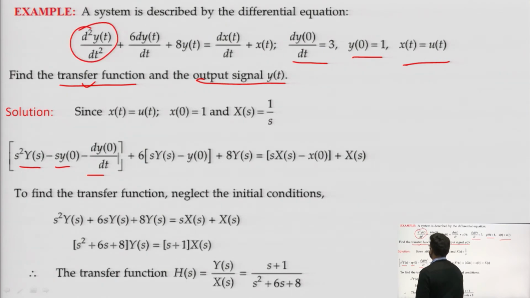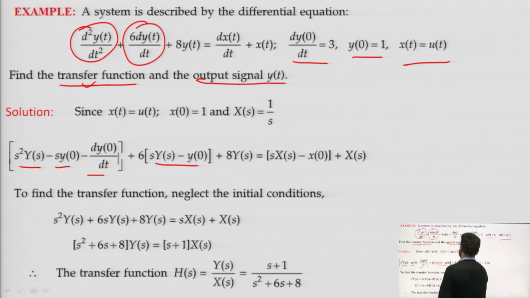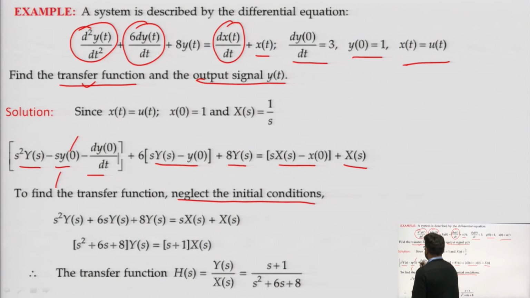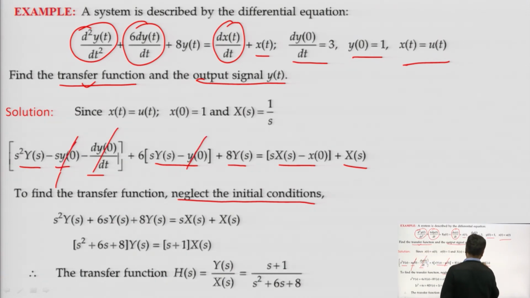This will be the Laplace of d2y/dt square plus 6 dy/dt, which can be written as s Y(s) minus y(0), plus 8 Y(s) equals dx/dt, which can be written as s X(s) minus x(0), plus x(t), which will be X(s). To find the transfer function, we will neglect all the initial conditions. So, all these factors will be cancelled.